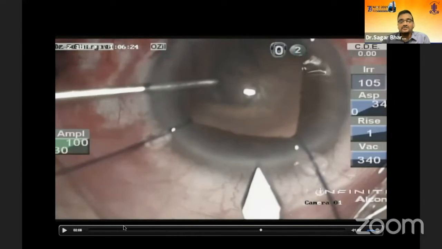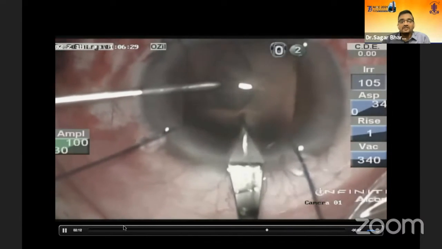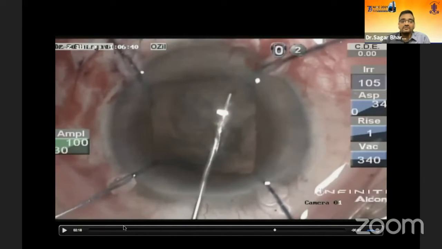So your standard angulations, you have to be careful. Otherwise, you might end up with a longer tunnel. So here, that point has to be remembered. And here we are making the clear corneal incision, and we are proceeding. Again, this point also is very important because we don't have too much space there.